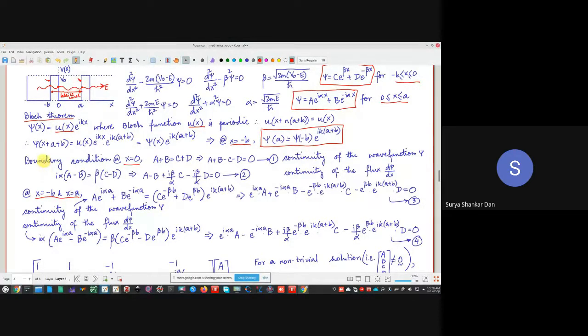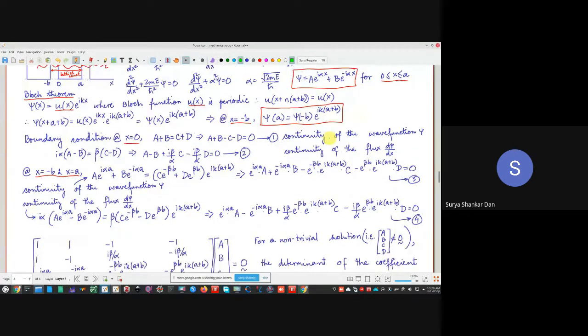So what was the difference here? The previous one which we saw was valid for the right wall, which I have annotated with the green color. Now we are doing it with the left walls. Now this left wall is essentially a variation of a plus b, the lattice constant. So basically equation number 3 and equation number 4, these two boundary conditions are essentially obtained through the conditions for the left wall, and in that we are essentially using the condition for the lattice constant.